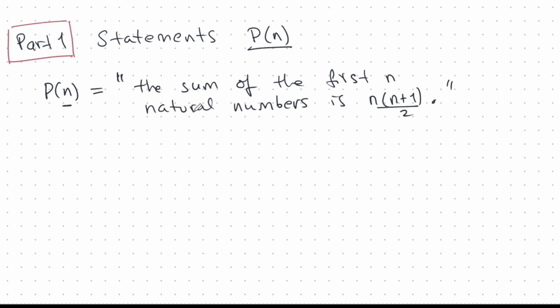So the sum of the first n natural numbers is n times n plus 1 over 2. This is not really an equation. Well, you can write it as an equation, but it's a statement, and I think that this is what throws off a lot of people about induction. You're not proving expressions or formulas necessarily. You're proving statements, and here we can write it as a formula, but I'll show you some induction statements that really can't be written as a simple formula.